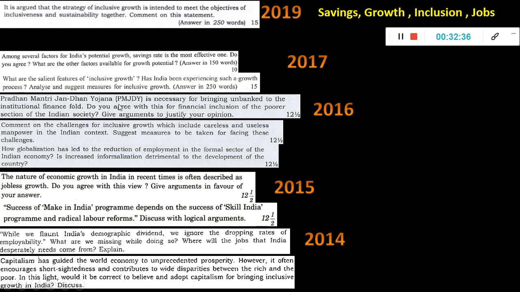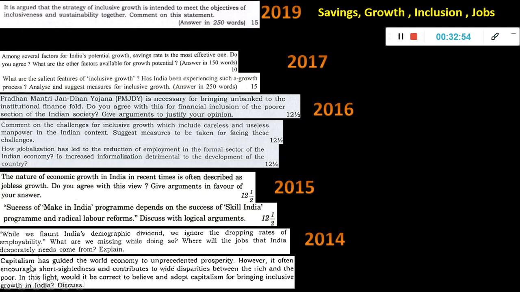So if you see this full slide, it is all about inclusive growth, jobs, schemes related to that, and demographic dividend, which is again GS2 you have already studied. Okay, the Indian population, which is a youth population now, and by 2035 and all, it will be a very young population, and to other countries also we can export human capital.